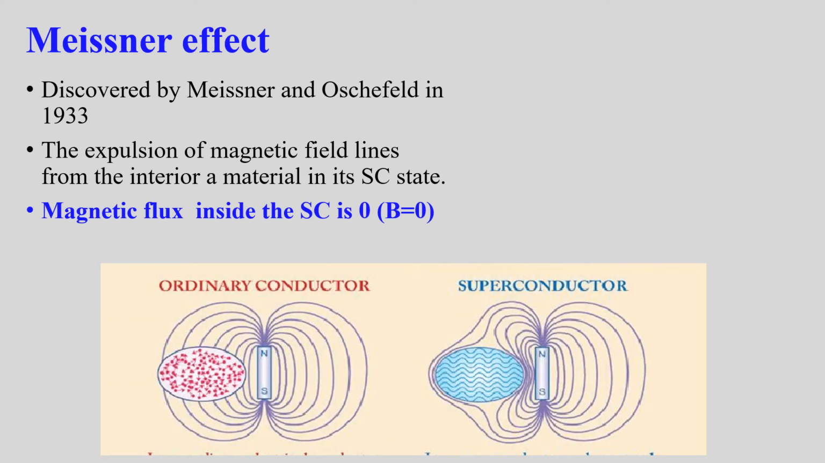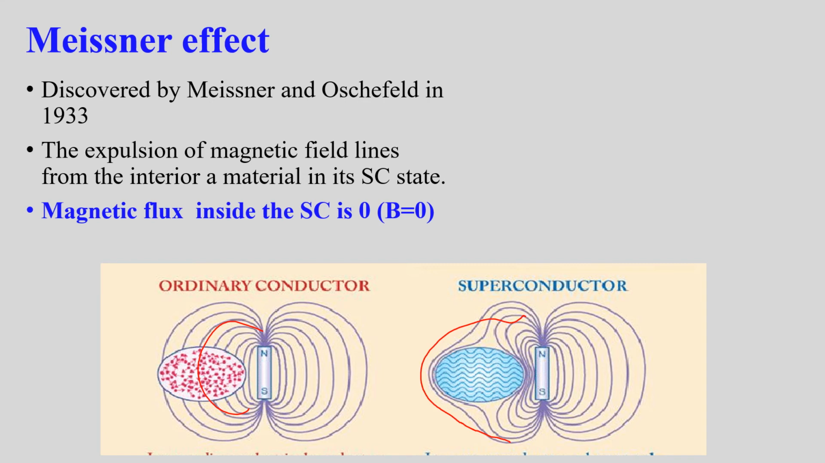Figure shows an ordinary conductor and a superconductor. When a magnetic field is applied to an ordinary conductor, the field lines penetrate inside the material. In the case of a superconductor, you can see that the magnetic field lines pass through the surface of the superconductor, but they won't penetrate into its body.